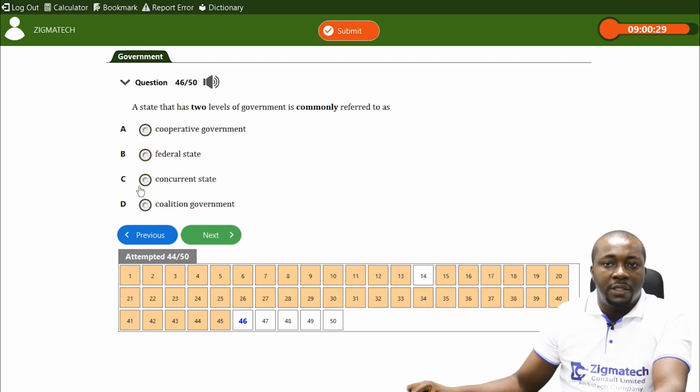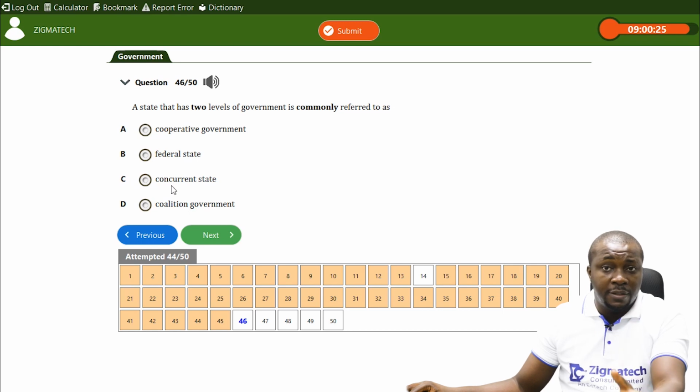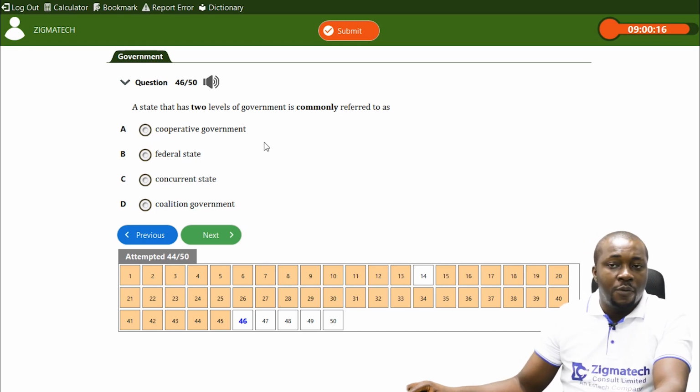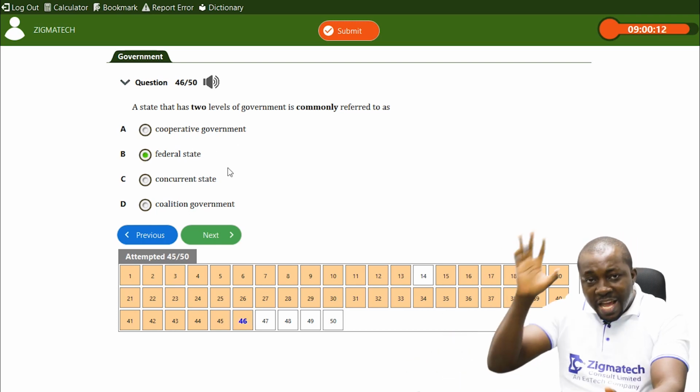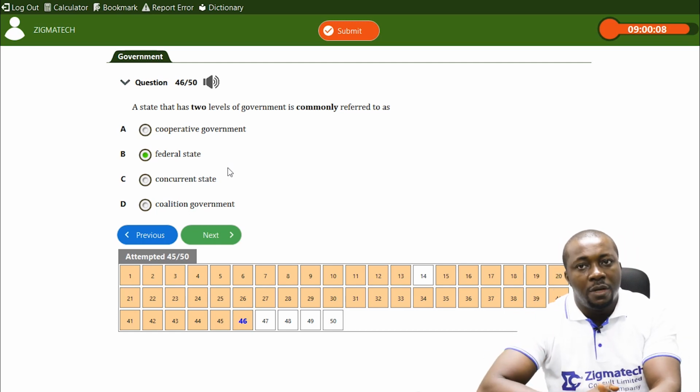We don't have a concurrent state. Concurrent is found in a federal list where the federal government and the regions share functions. Is it cooperative government? We don't have what we call cooperative government, but rather it's in a federal state that you have levels of government, like in Nigeria: federal, state, and local government.